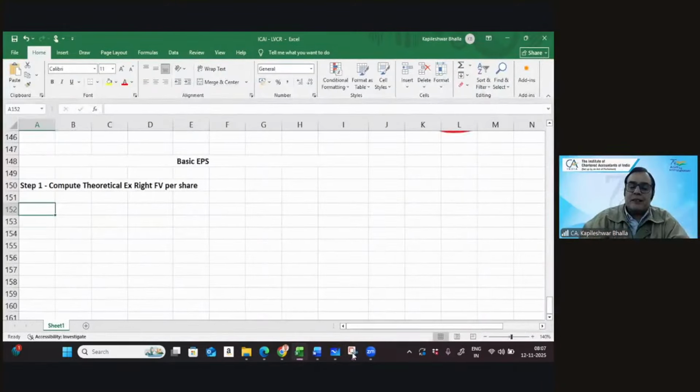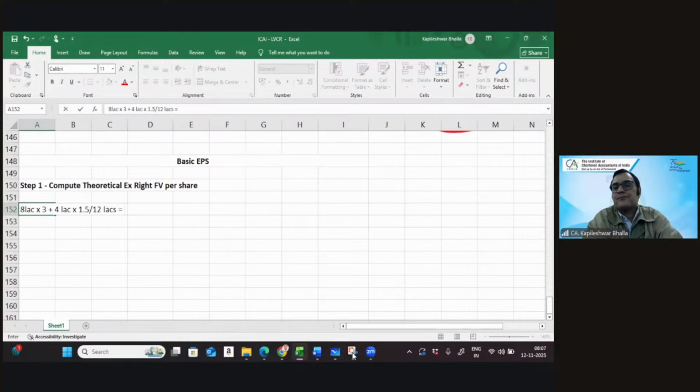The company had a total of 8 lakh shares, so you multiply 8 lakh shares at the rate of 3. Then the company issued 4 lakh shares at 1.5. The total number of shares the company gets is 12 lakhs. So we are indirectly doing a weighted average.